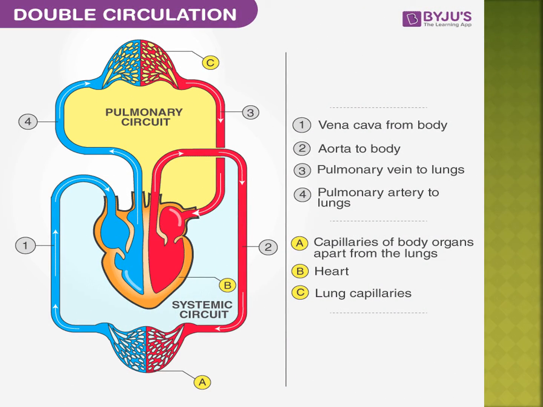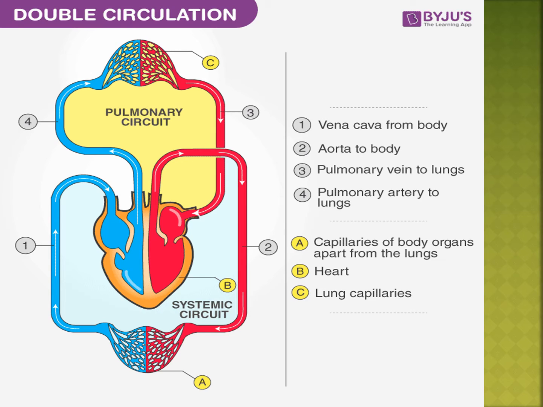Everybody see the picture properly. Number 1 is the vena cava from the body. Number 2: aorta to the body. Number 3: to the lungs. Next one: to the lungs.